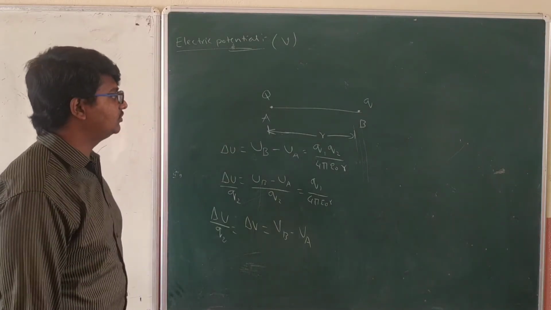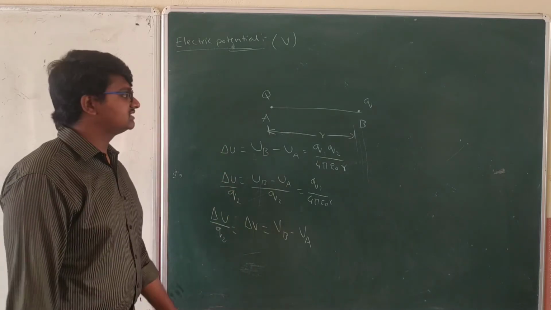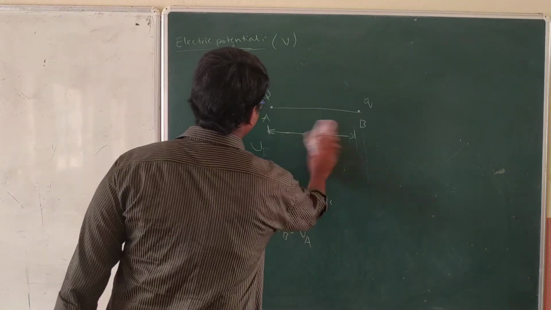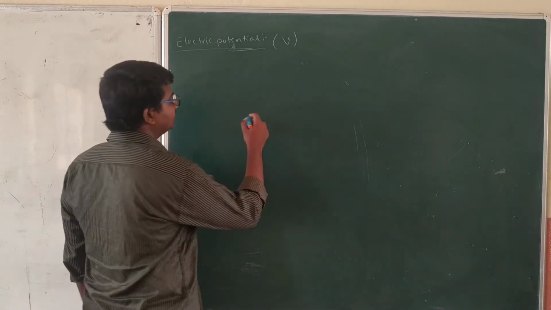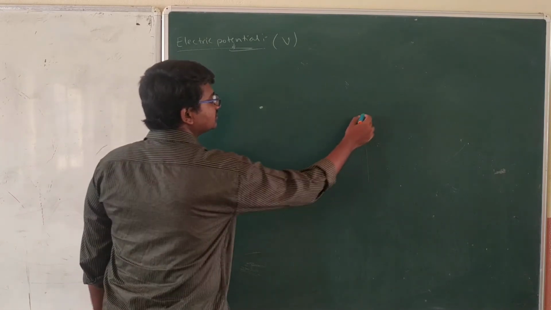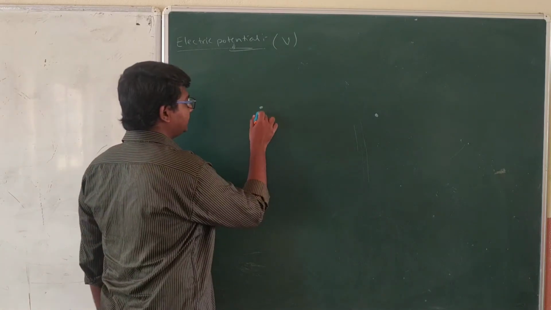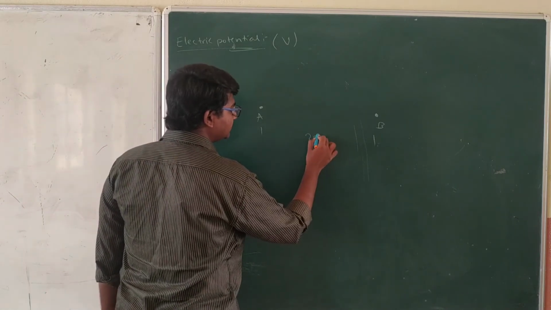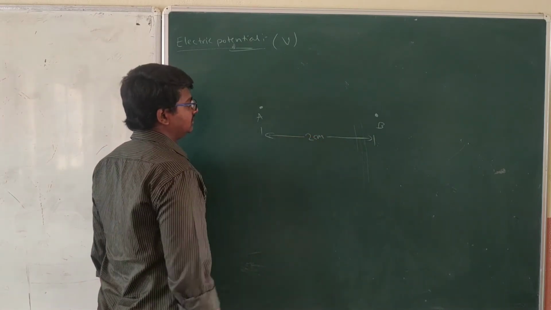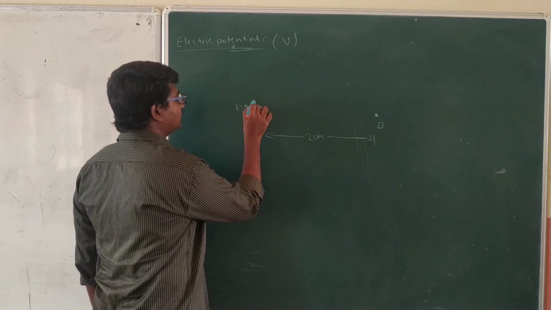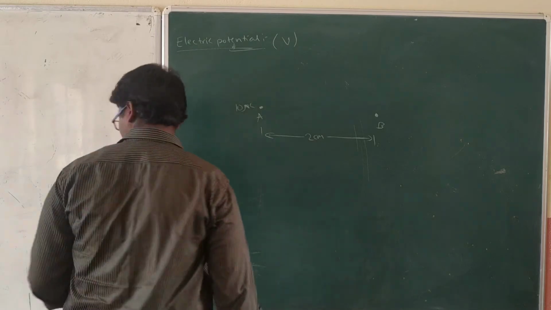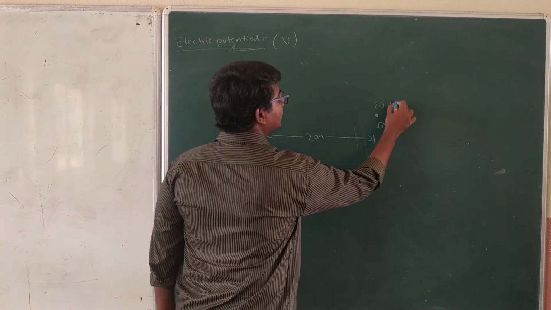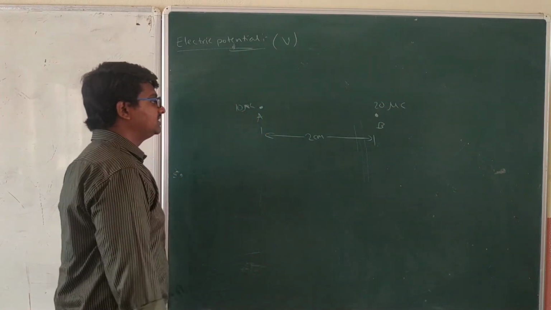And now we'll discuss one example to understand this more clearly, right? Let's solve one problem. The given question is: two points A and B, and the distance between them is 2 centimeters, and here a 10 microcoulomb charge at point A and a 20 microcoulomb charge at point B are placed.